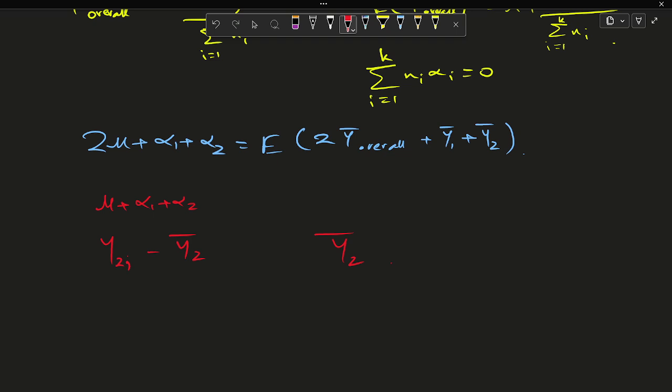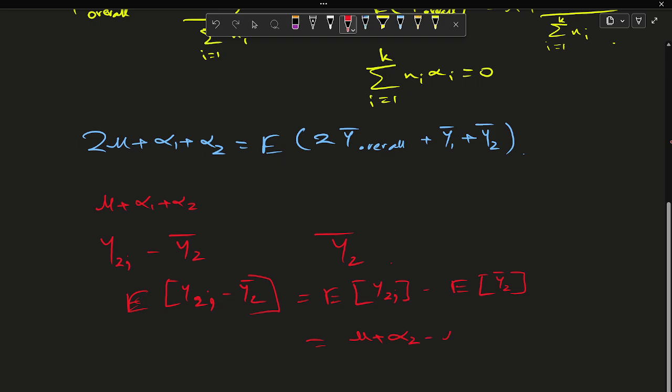So it does not provide information about alpha 2, because the expectation of y2j minus y2 bar equals the expectation of y2j minus the expectation of y2 bar, which is mu plus alpha 2 minus mu plus alpha 2.